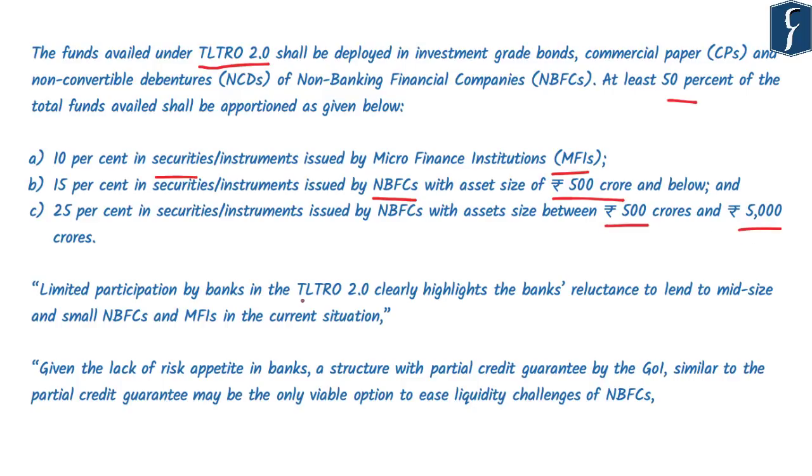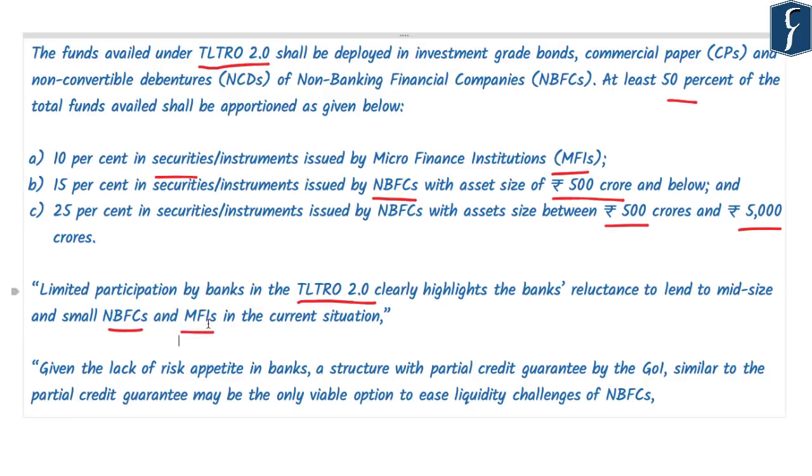However, there was only limited participation by the banks in the targeted long-term repo operation 2.0, and this clearly highlights banks' reluctance to lend to small and mid-sized NBFCs and microfinance institutions, because, as we know, this area is facing crisis because of the scams and because of the absence of a robust rating mechanism for these institutions.